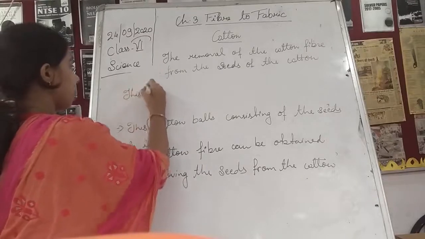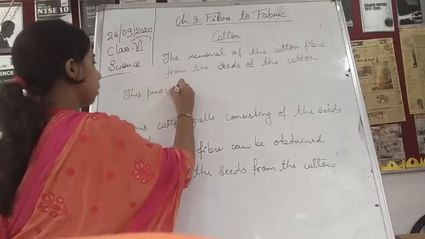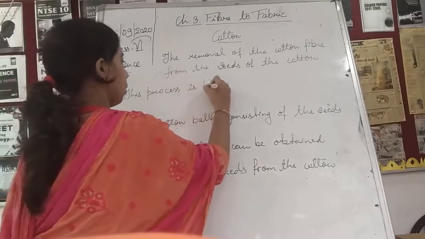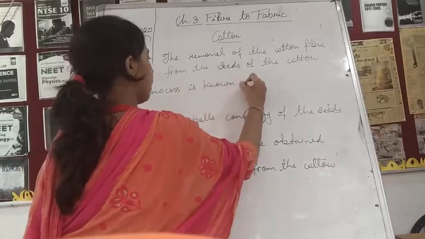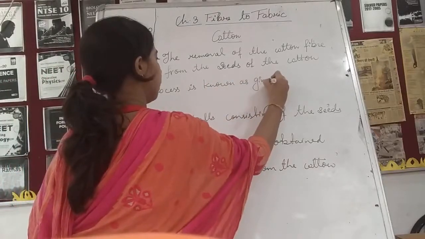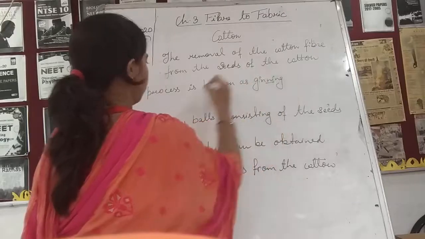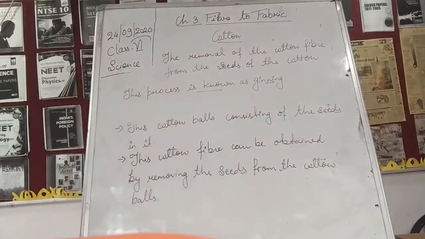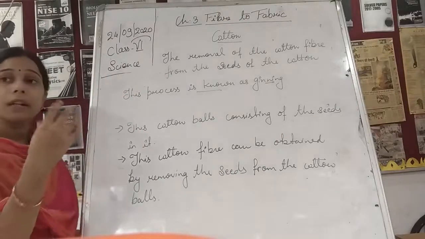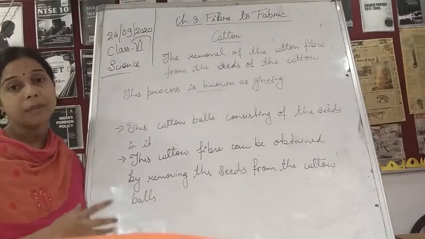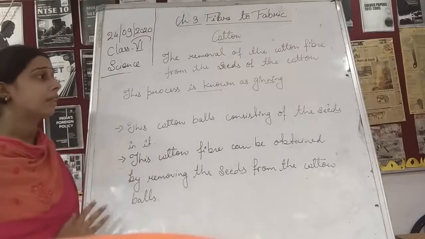This process is known as ginning. Basically, you see students, ginning is the removal of the seeds from the cotton ball.